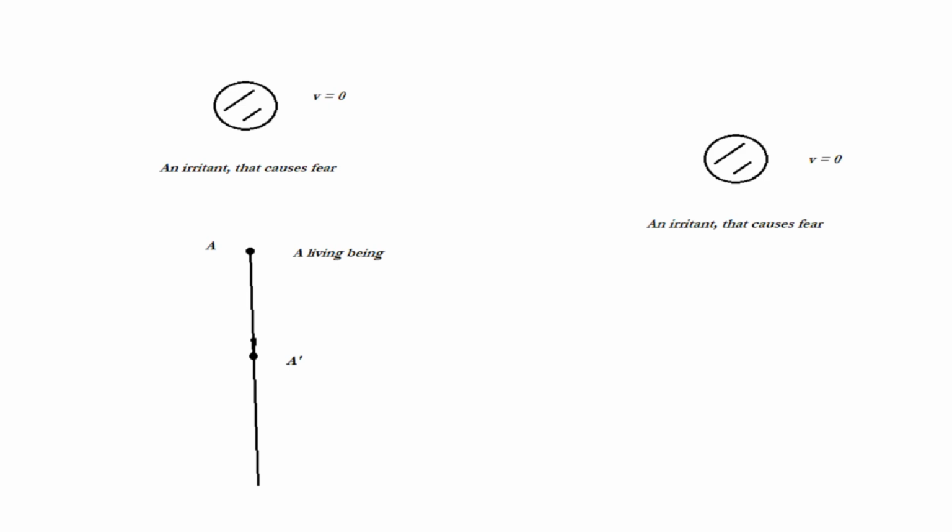We will also encounter another pattern. The quantity of irritation is inversely proportional to the distance. The farther away the irritant causing fear is, the lower the observed speed of movement of a living being. At some distance, the irritant ceases to cause fear in a living being, because it is too far away. Consequently, a living being as a mathematical point obeys the formula of behavior, where irritation is proportional to the difference in values, analogous to the difference in masses and velocities, but inversely proportional to the distance to the irritant. Impact and speed changes are possible only if psychological contact is made through the senses, to see, hear, feel, etc.